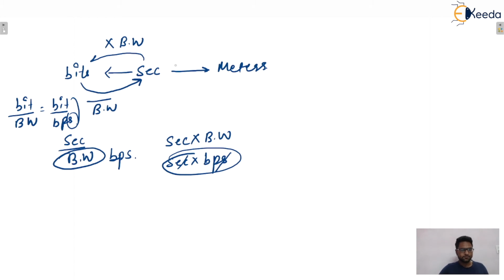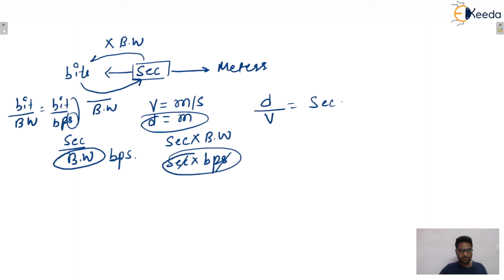Similarly, sometimes it is given in seconds and we need to convert it into meters. The unit of velocity is meters per second, and the unit for distance is meters. If we divide distance with the velocity, the answer will be in seconds. So you can use these parameters. Velocity will be given to you, and whenever we divide distance with the velocity, the answer will be in seconds.